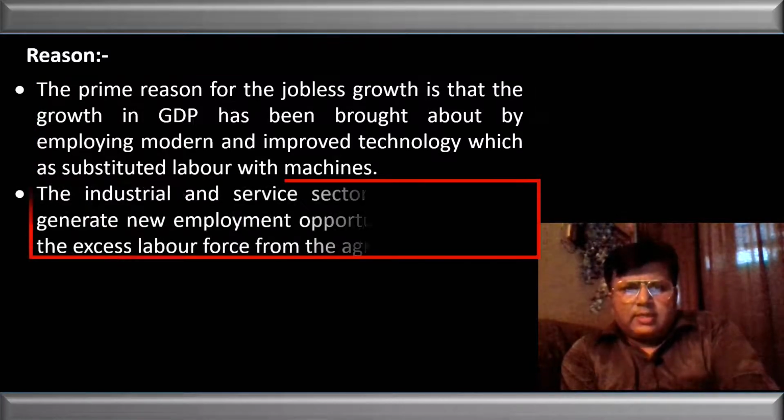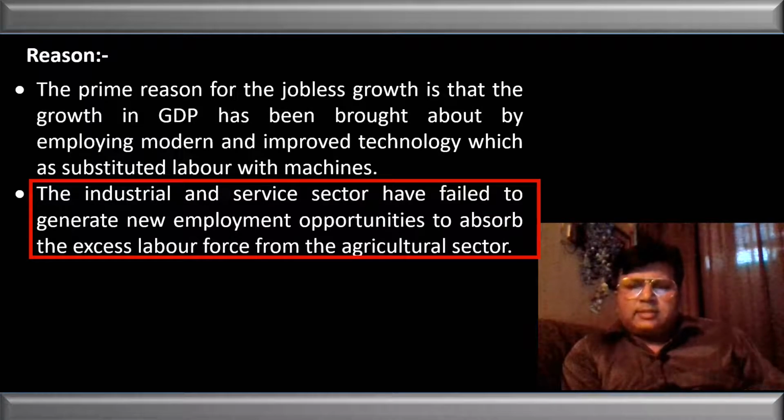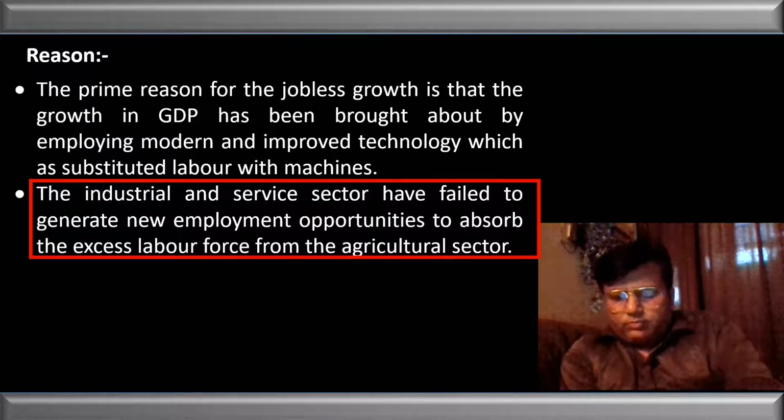One reason. The second reason is that we know that in the agriculture sector unemployment is there. So whenever the rural people see an opportunity, they rush towards it. They try to grab that opportunity. And we know that the industries are not absorbing that much labor force. Why are they not absorbing? Because in the industries there is already a shift from the labor to the capital intensive technique. So the industrial sector is totally unable to absorb the increased migrated rural population. So this is another reason for the unemployment.